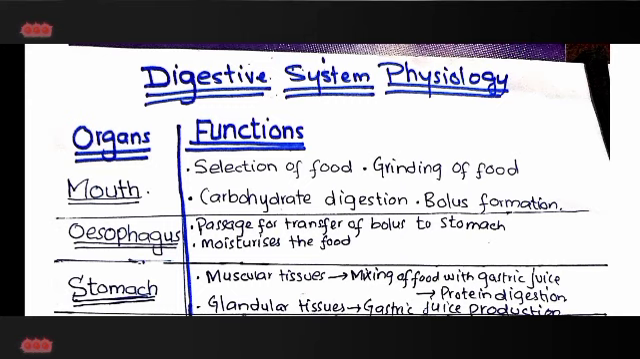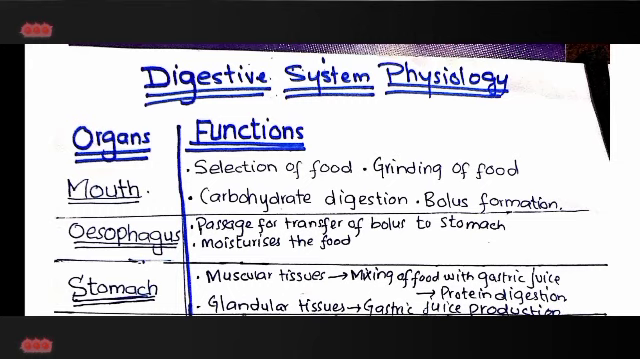Today's discussion topic is about the general physiology of digestive system, cardiovascular system and urinary system. In this video, I will discuss all the organs of these three different organ systems and their functions. First of all, start from digestive system physiology.